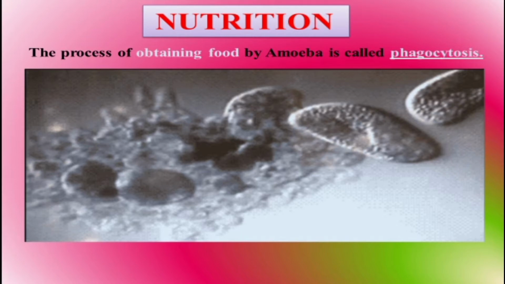Nutrition. What kind of nutrition is there in amoeba? Yes, the process of obtaining food by amoeba is called phagocytosis. Here, in the process of obtaining food, the amoeba captures the food by way of a modified body structure and captures the prey. It is called phagocytosis.